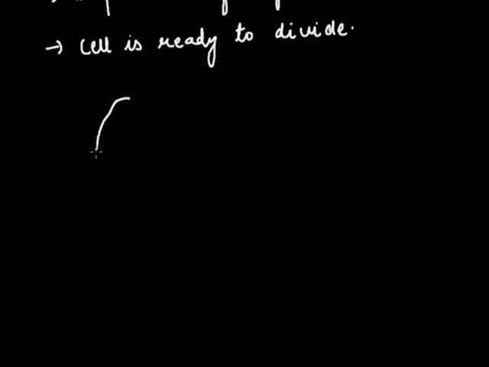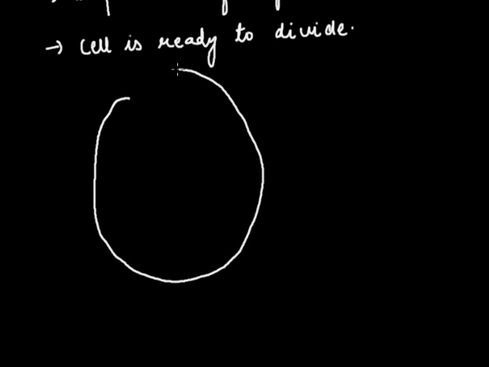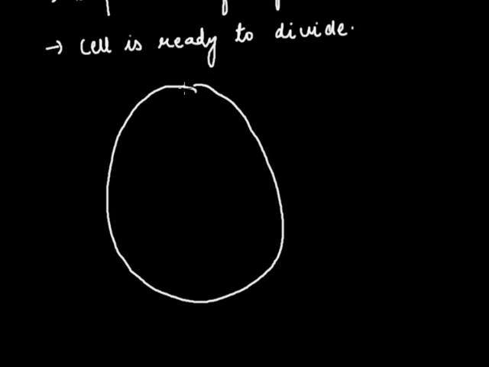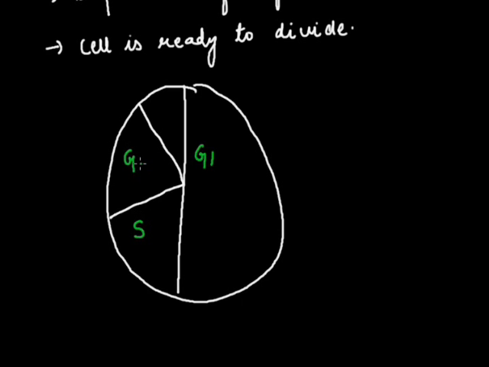We draw it like this. We draw a circle. We'll revise whatever we have studied in these phases individually. We'll divide it like this, a rough pie diagram. So this is the G1 phase, this is the S phase, this is the G2 phase, and this is the M phase.